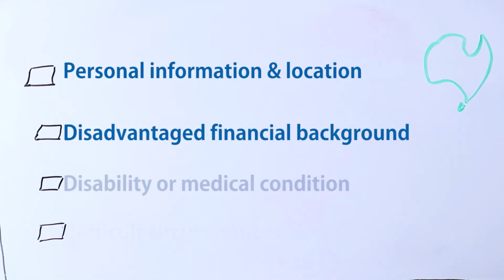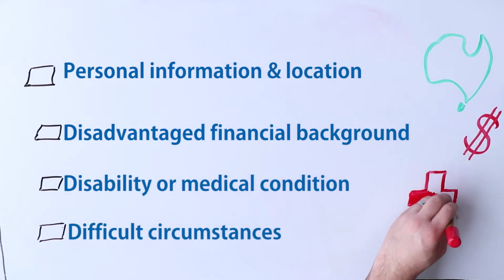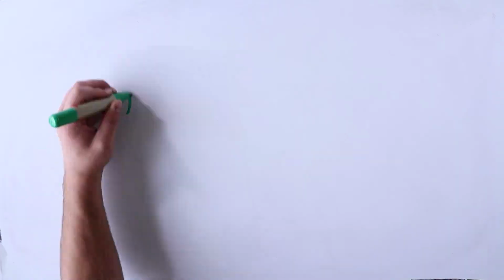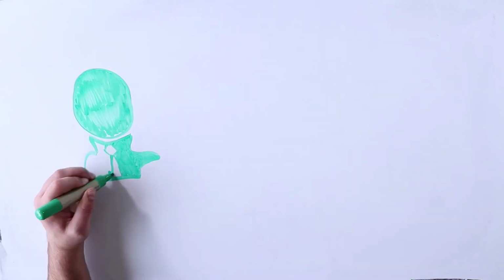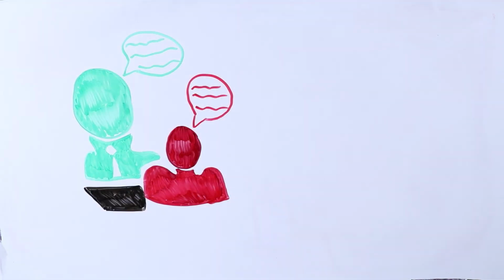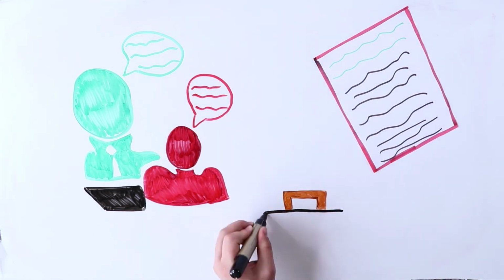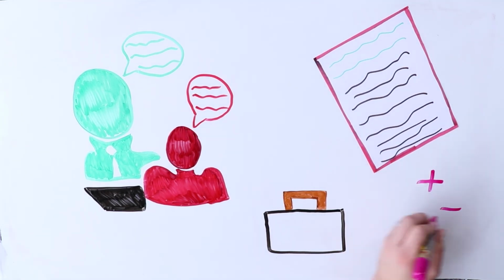So, these are the 4 categories of SEAS that you can apply for. Remember, you can apply for as many as you are eligible for. You will still need to complete any other course requirements listed under the criteria of a course, such as interviews, required tests, folios, other required forms, and meet the prerequisites.